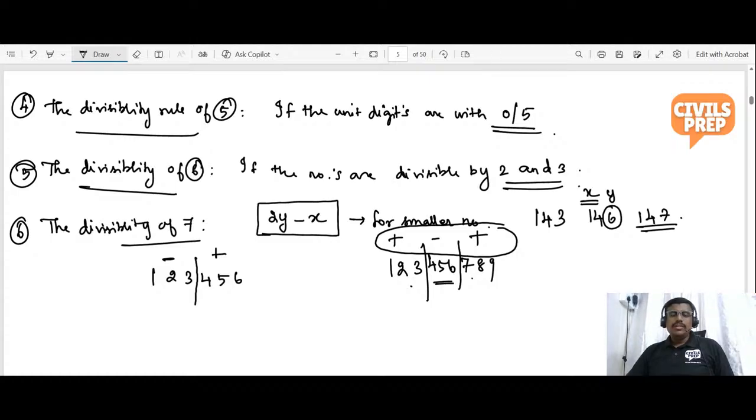In UPSC, they won't give the smaller number, they will give the larger number. So please train for this practice. We have a previous year question in this area, which we will discuss in the later parts of the slide. Do you have any doubts till this?